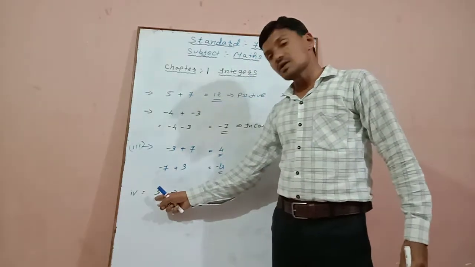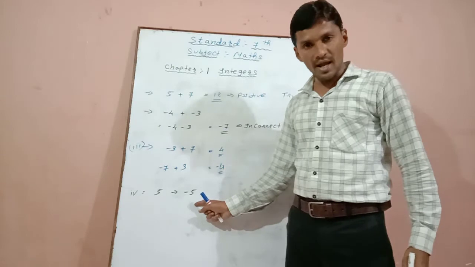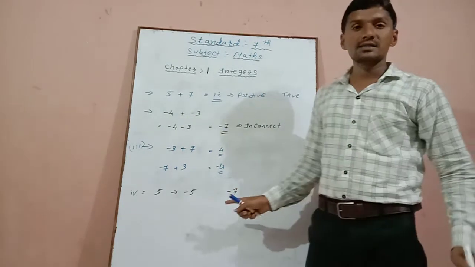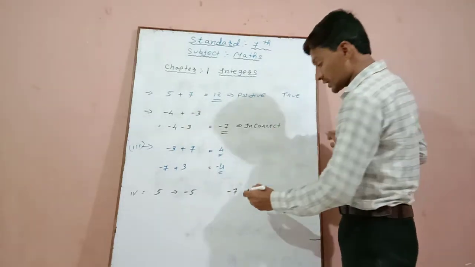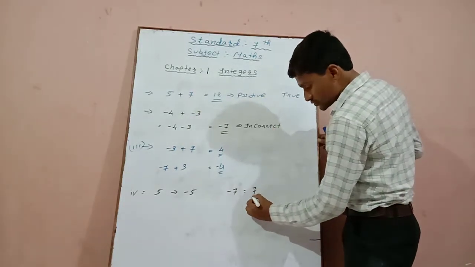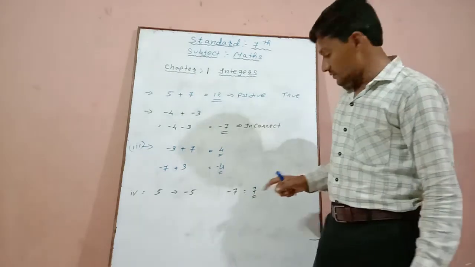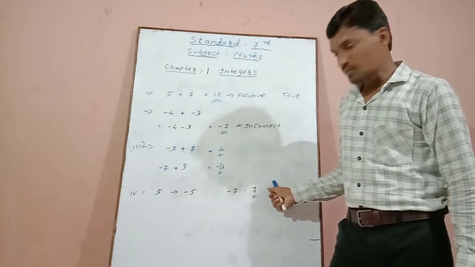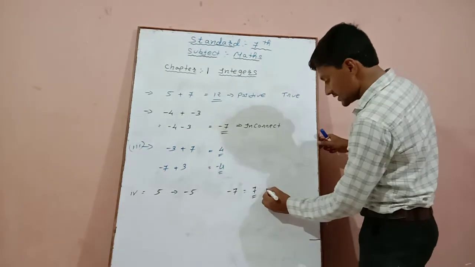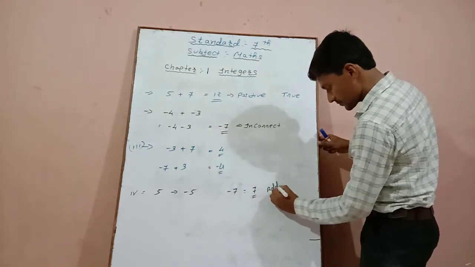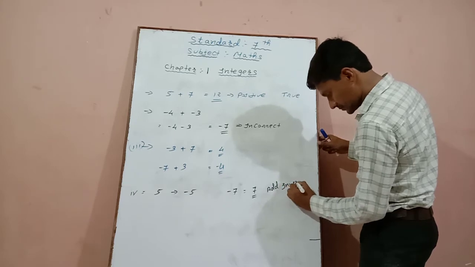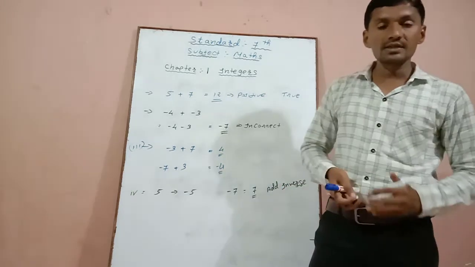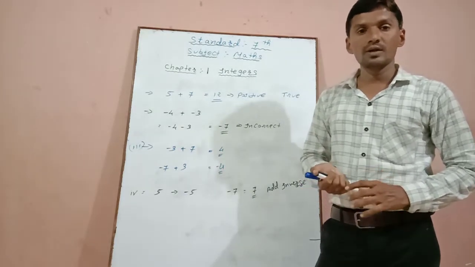So additive inverse of 5 is equal to -5, and additive inverse of -7, here the sign is minus, we have to change the sign. So the additive inverse of -7 is equal to +7. Always the additive inverse of a number will be changed.